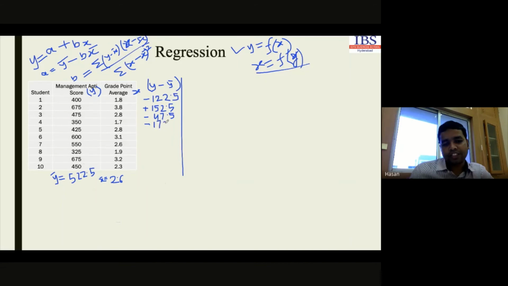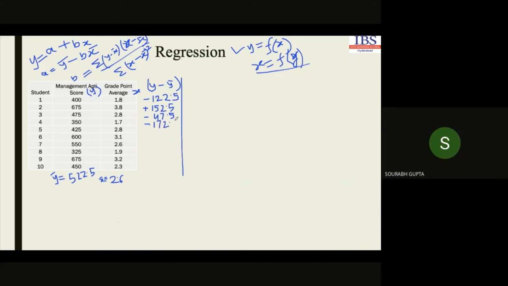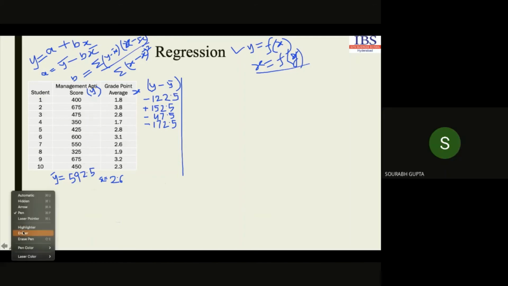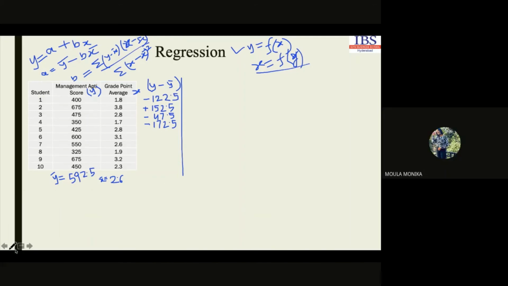172.5, very good. Sir, I think the average of y is 492.5. Yes, sir, it's 492.5. So whatever it is, replace this. Everyone got it? 492.5. Okay, replace this with 492.5. Now calculate.